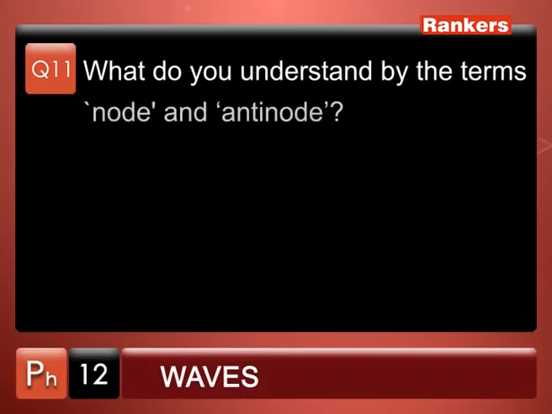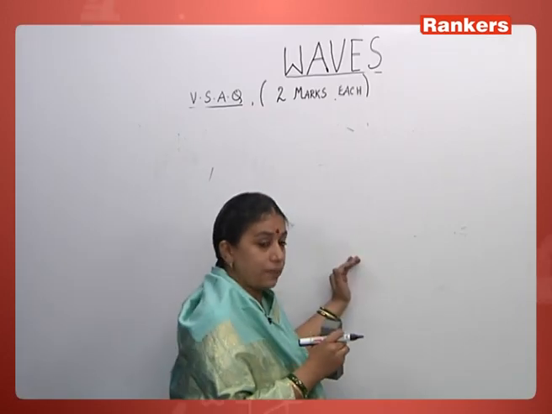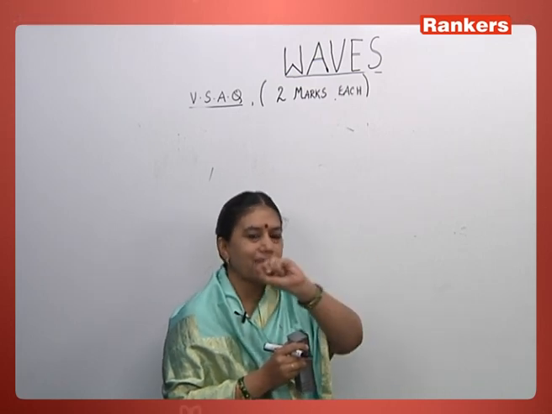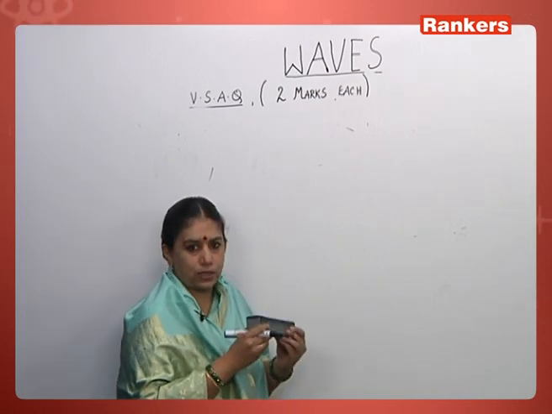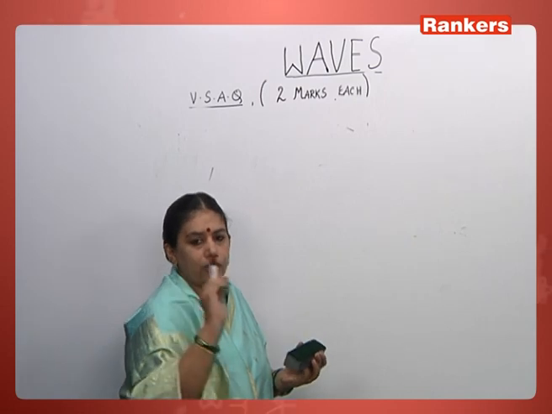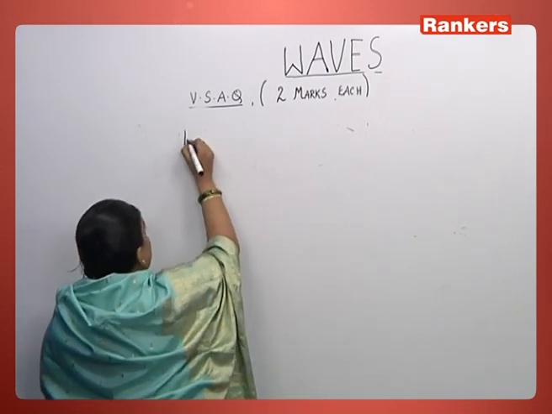What do you understand by the term node and antinode? Just now in the definition I have mentioned it. When you write the definition, you have to draw the diagram, mark the points as nodes and antinodes, and briefly explain, because it's a 2 marks question. Here we will write separately the definition of a node, 1 mark, and antinode, 1 mark. So let us write the answer for the 11th question.